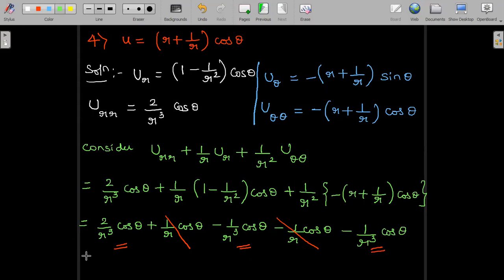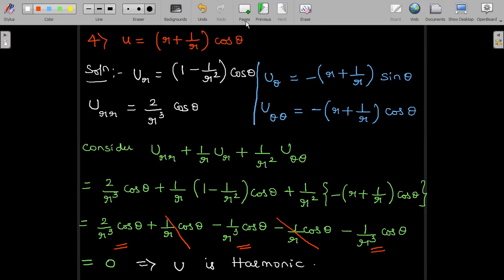Right now, u_rr plus 1 by r u_r plus 1 by r square u_theta theta is proved to be equal to 0, which implies that u satisfies the Laplace's equation and hence u is harmonic. The harmonic condition is different in the polar. Please memorize properly. The harmonic condition, or the Laplace's equation in polar form, is u_rr plus 1 by r u_r plus 1 by r square u_theta theta should be equal to 0. Then only we say u is harmonic.